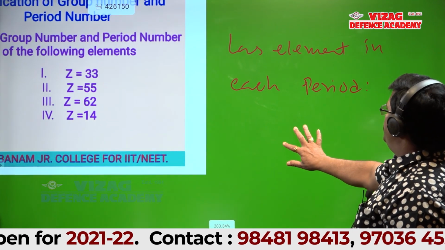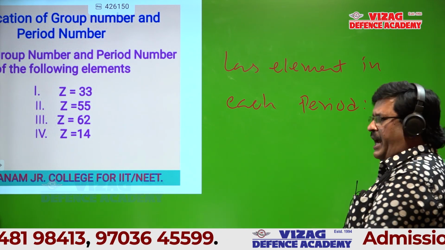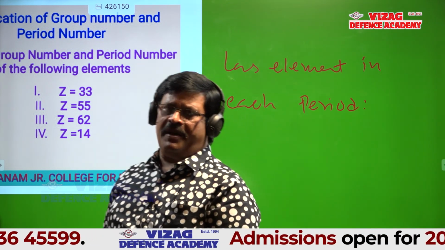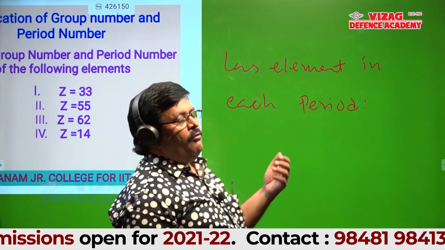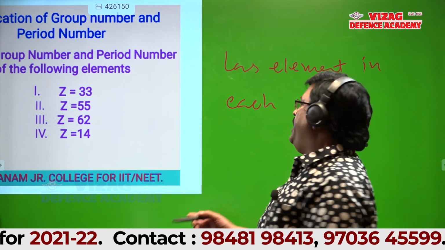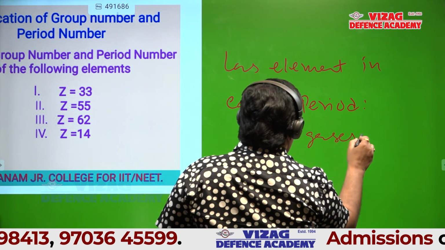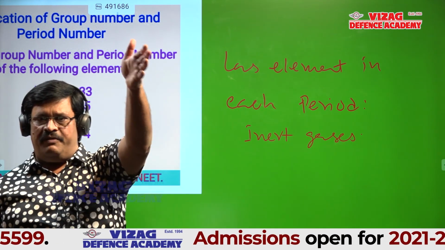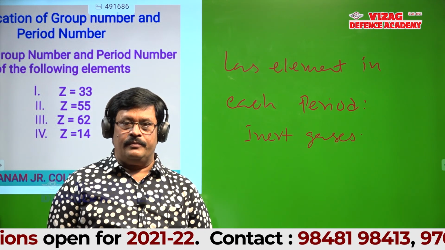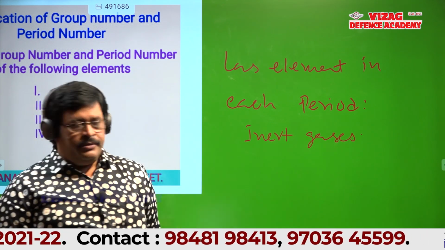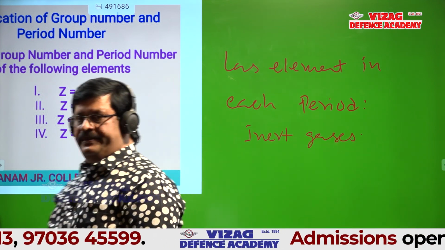See this, students. Can anyone tell what is the last element in each and every period? Inert gases. So each and every period ends with an inert gas. Is it okay? Write that point. Note: each and every period ends with an inert gas.